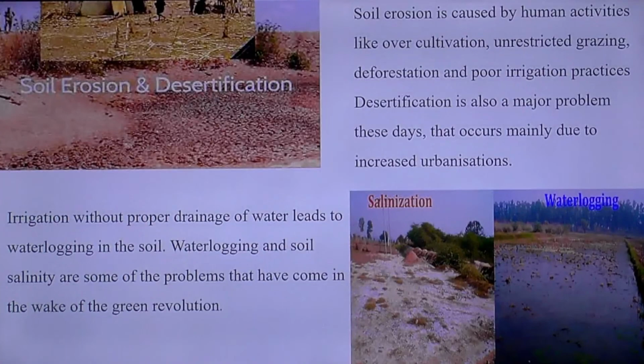Soil erosion and desertification. Soil erosion is caused by humans only, due to over cultivation or deforestation. Otherwise, it is caused by poor irrigation practices. The major problem these days occurs due to increased urbanization, and irrigation without proper drainage of water leads to waterlogging in the soil, and these problems have been overcome by the green revolution.